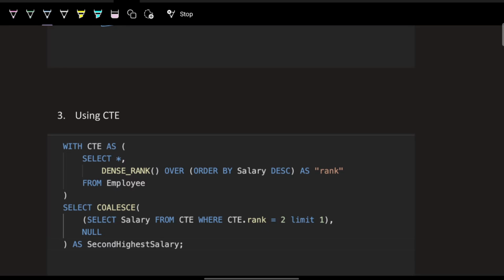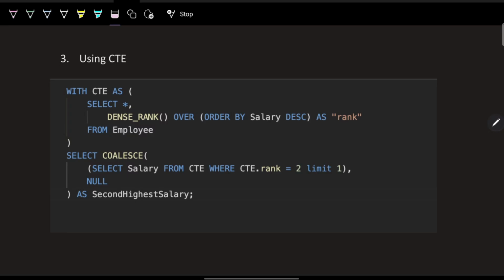For example, if you have some complex result, the syntax of CTE is like this: WITH cte AS, where cte can be any name you give. Inside the open brackets will be some query, and then you can write any select statement that will select the rows from this inner query, whatever the CTE is getting from the database. So this is a CTE, correct? CTE means a temporary result set that we can reuse for running queries.